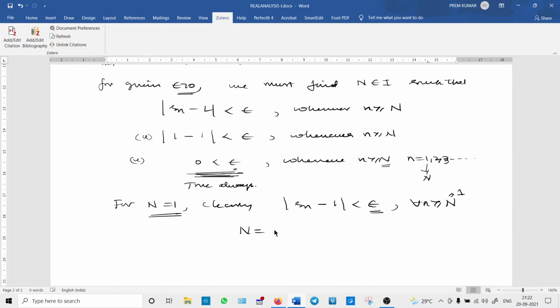Usually this N will change when we change the epsilon, but in this problem it does not depend on epsilon. Whether epsilon equals 1 by 2, 1 by 3, 1 by 4, 1 by 5 or 1 by 1000, whatever the epsilon value, my N is constant. After this N, this condition is definitely satisfied. Therefore, for this peculiar problem, the sequence has a limit as n tends to infinity, but in this very particular case N does not depend on epsilon.